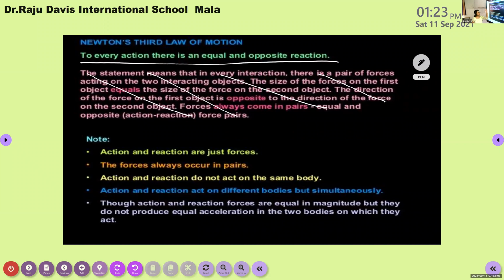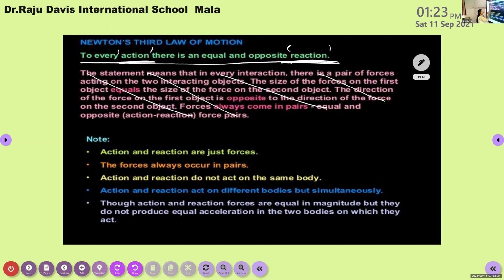In this law of motion, we can see the two terms, action and reaction. Now you have an idea about what they mean. Action is the force exerted by one object on the other object. Reaction is the force exerted by the second object on the first object.